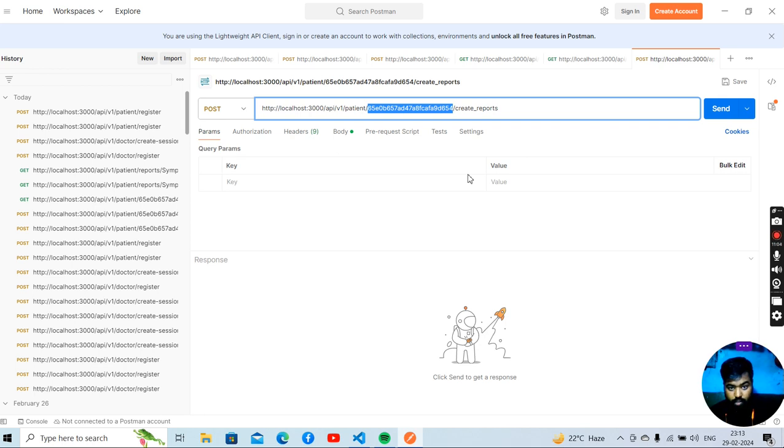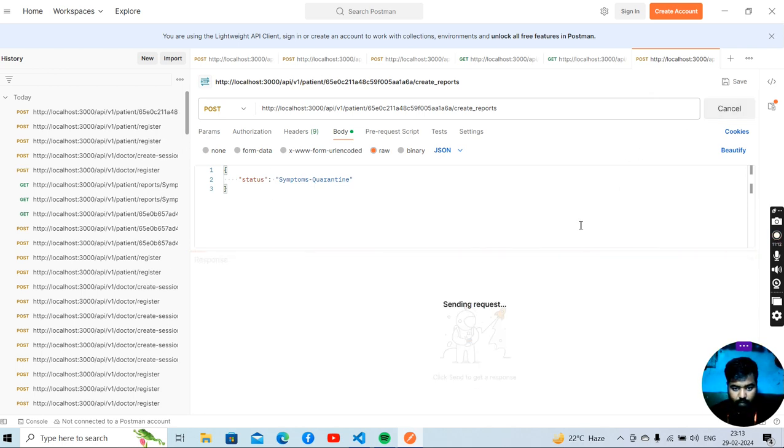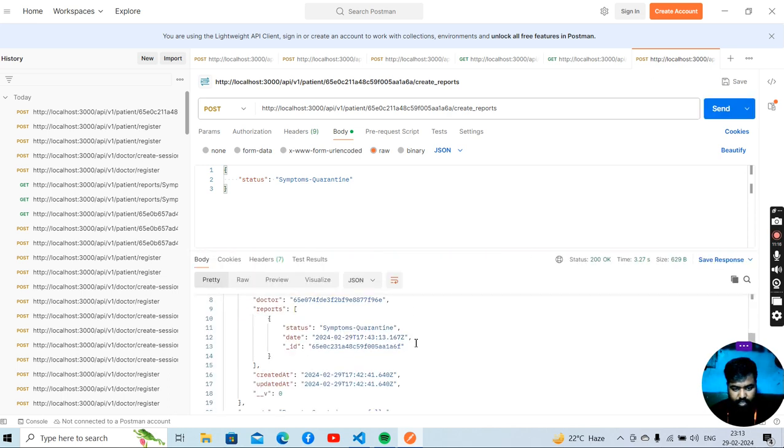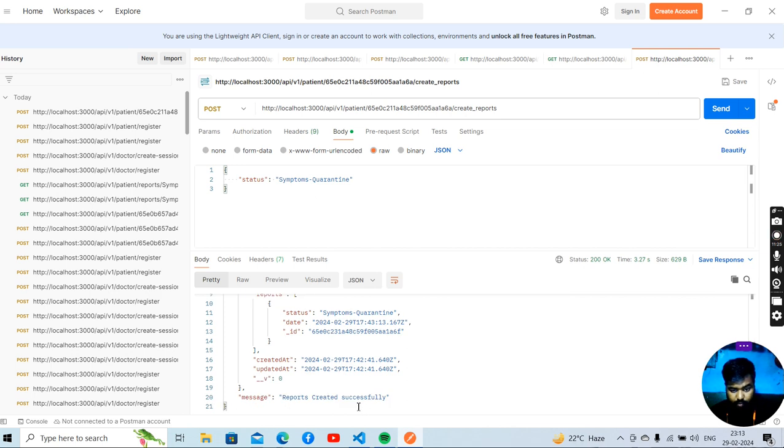Here I am giving this patient ID, and here I have given the status of the patient. When we click on send, let's see, the status has been updated for this patient, with all the patient details, and the message report created successfully has been displayed here.